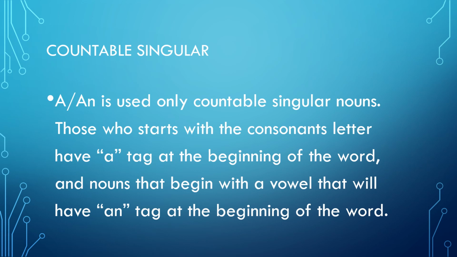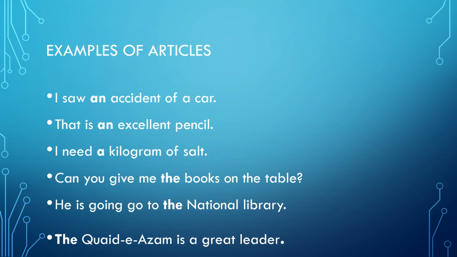Here are some examples of article. I saw an accident of a car. An accident. Accident begins with a vowel word, so that's why we use an. That is an excellent pencil. We use an excellent because excellent begins with vowel word. I need a kilogram of salt. A kilogram. Kilogram is beginning with consonant word.